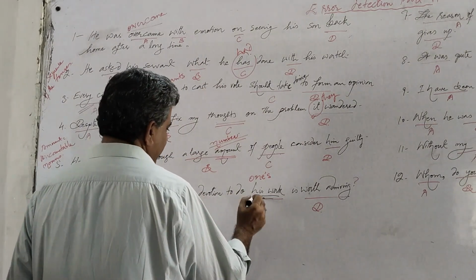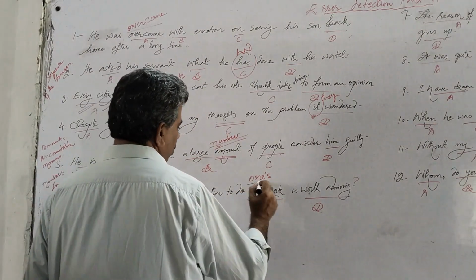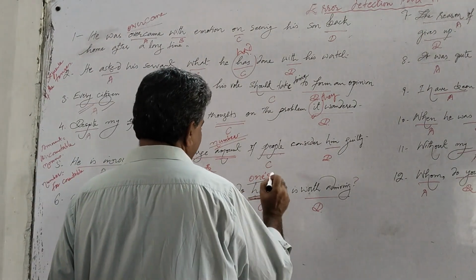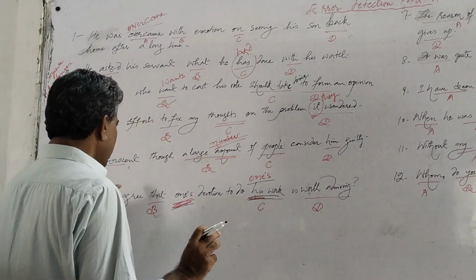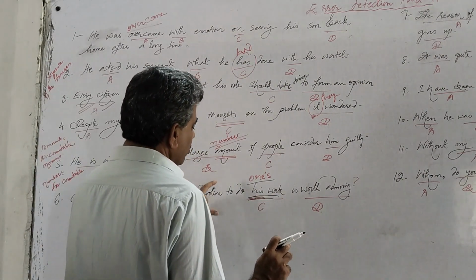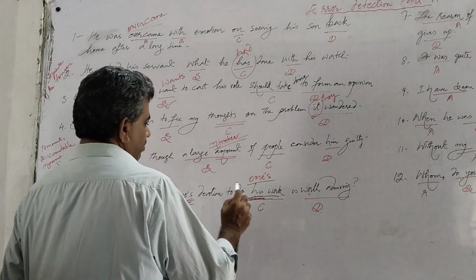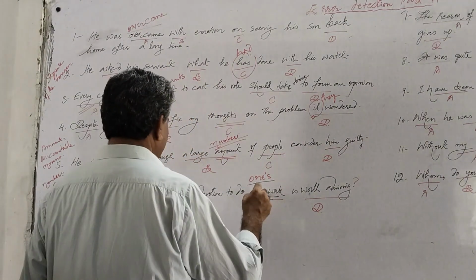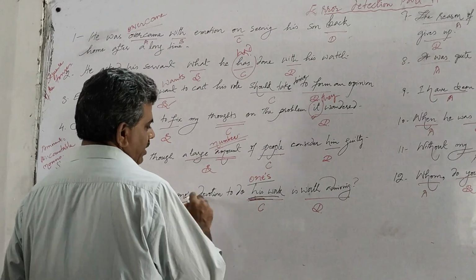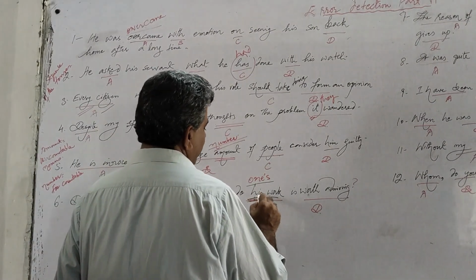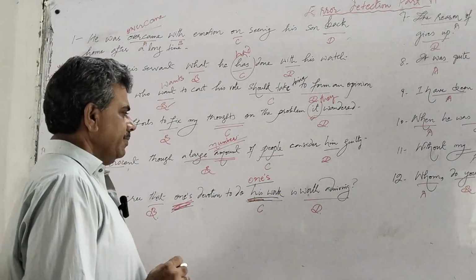We cannot keep his here, we should keep one's here, then the sentence will be correct. Don't you agree that one's devotion to do one's work is worth admiring? Because his reflects back to one, but it is not correct. We should replace it with one's.